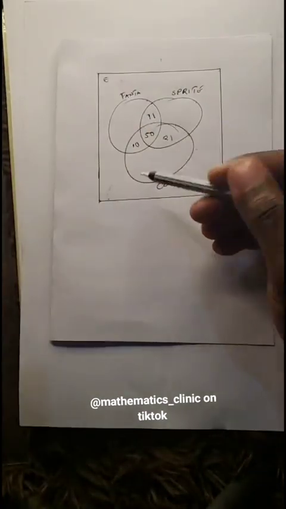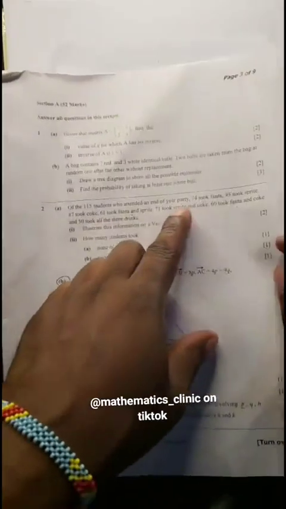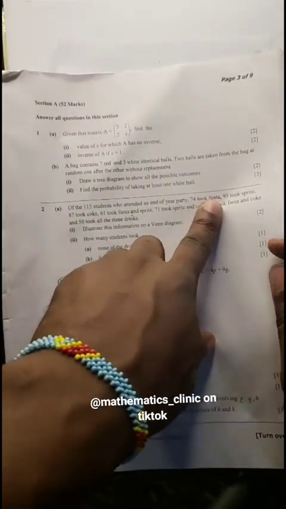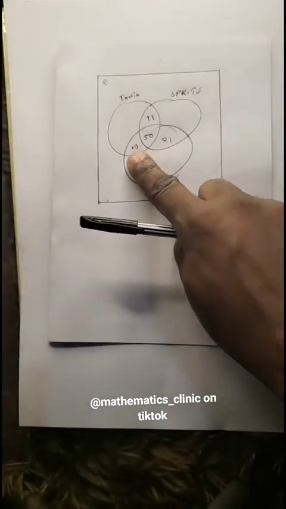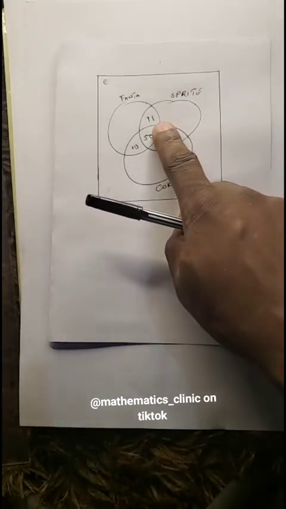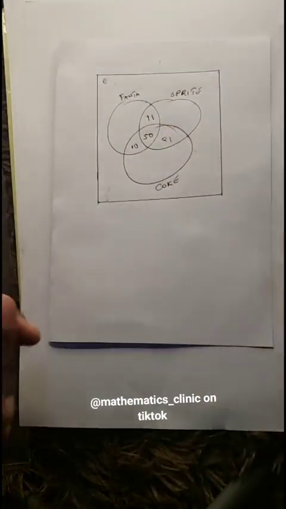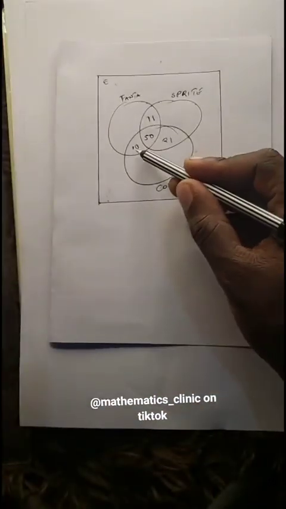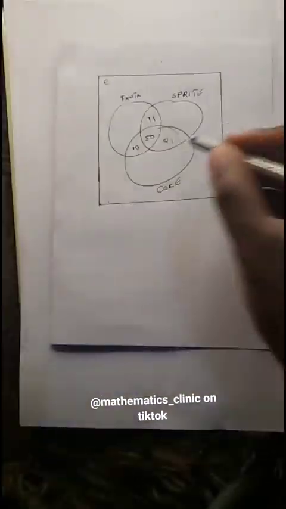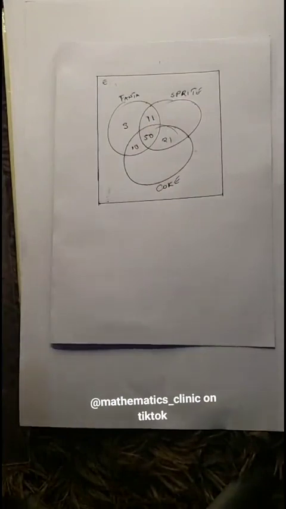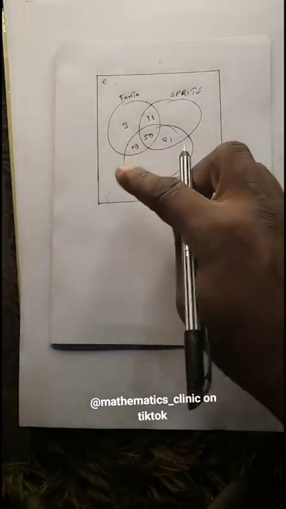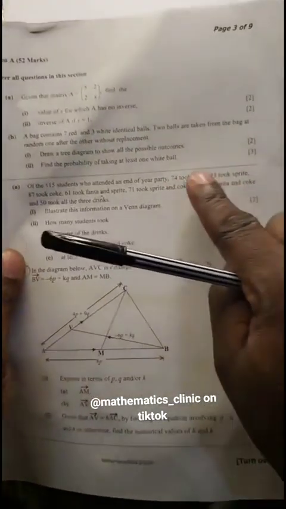Now we can go for the individuals. We have been told that 74 took Fanta. So we add 50 plus 10 is 60, 60 plus 11 is 71. So we say 74 minus 71, we get 3. We put it there.